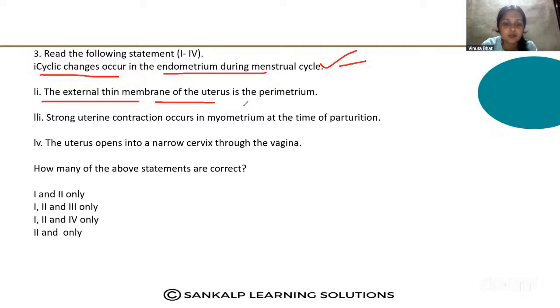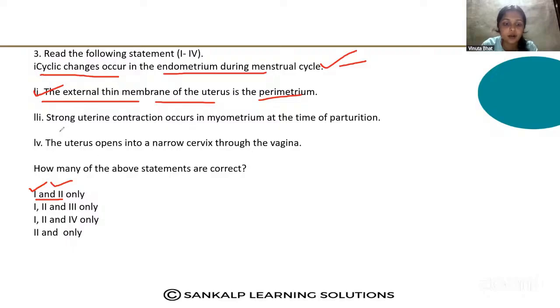This is also a correct statement. So the first and second statements are correct.